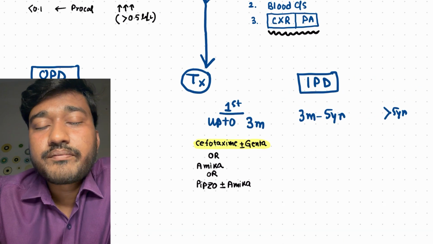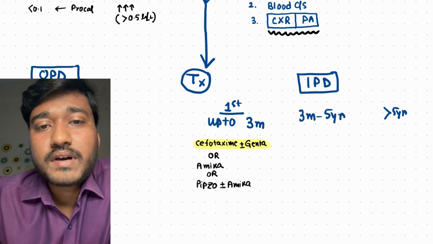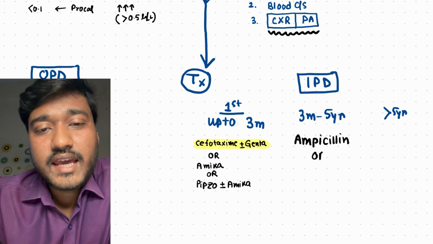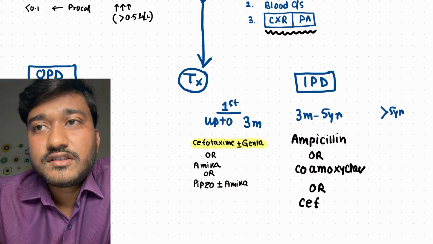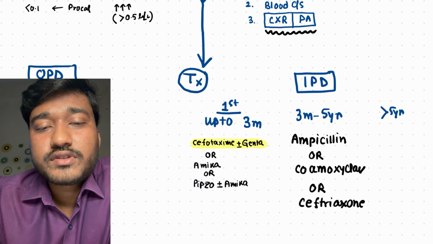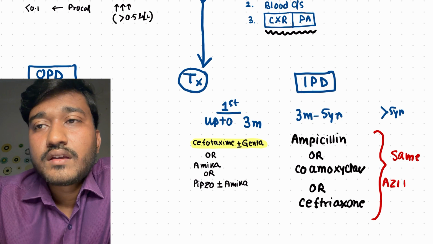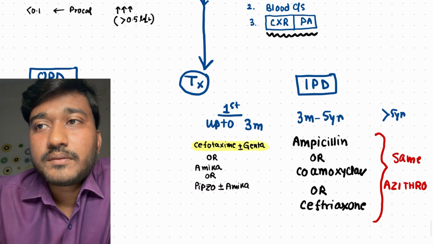But in the 3 months to 5 years age group, what will you give? Mostly ampicillin. Ampicillin is 100 mg per kg per day, given in divided doses. Second line is co-amoxiclav, or we can give ceftriaxone. Ceftriaxone has very good gram-positive as well as gram-negative coverage.